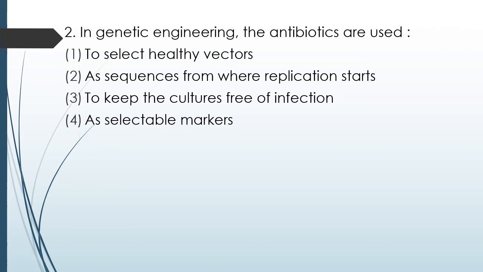Question number 75. In genetic engineering, the antibiotics used are to select healthy vectors, as sequence from where replication starts, to keep cultures free of infection, as selectable markers. The correct answer is option 4. They are used as selectable markers.